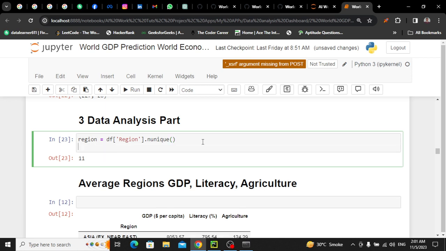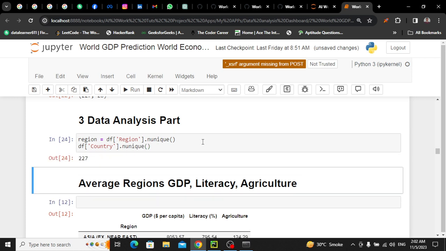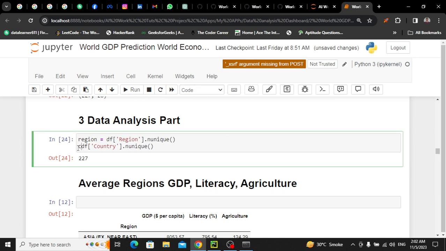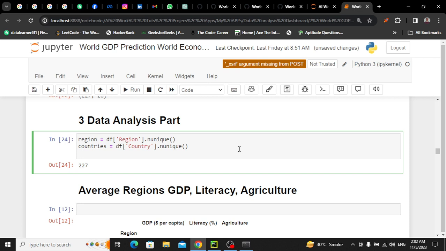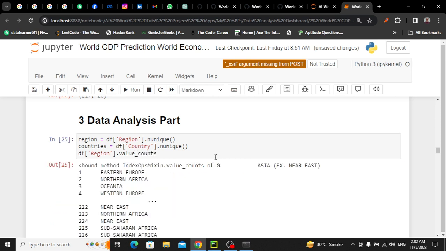After that I am going to take countries, yes countries, but I will take unique countries like this. So we have 227 countries. Now I am going to take countries per region, that is how many countries are in a region. So very simple, df dot region dot value counts.